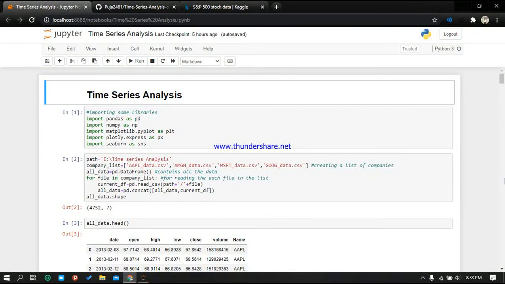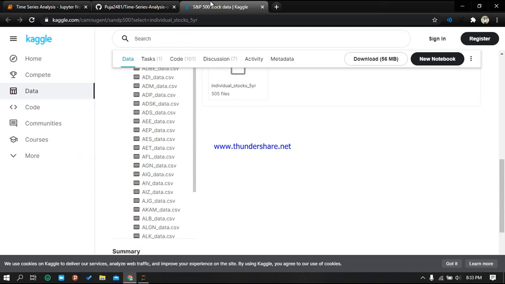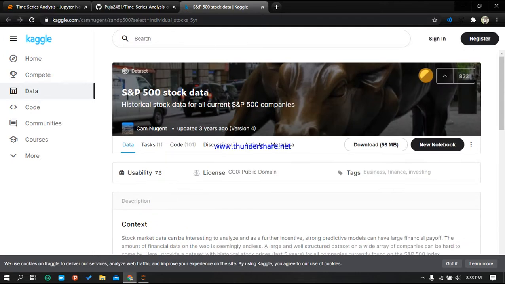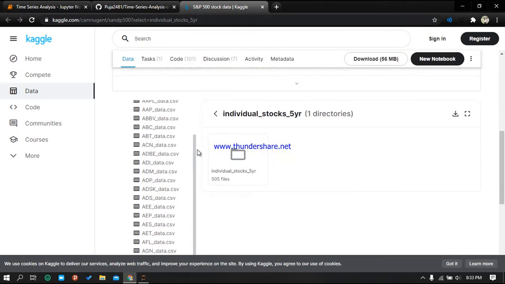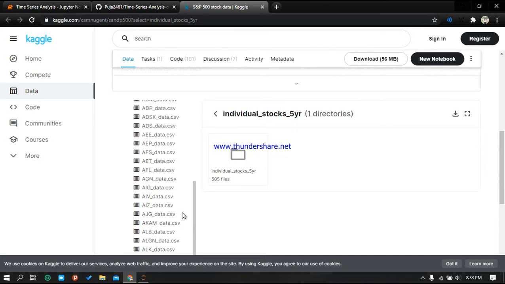Today I have done time series analysis, and for this I have used the dataset from this site, kaggle.com. This is the 5-year S&P 500 stock data. This contains historical stock data for all current S&P 500 companies. From here you can download the dataset.